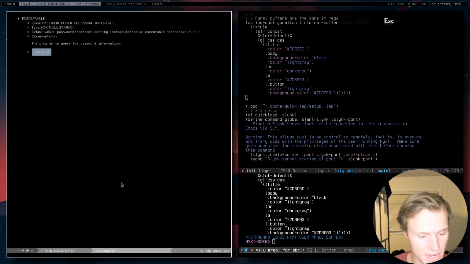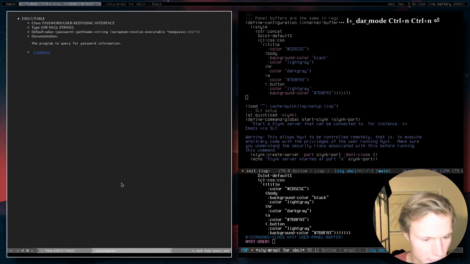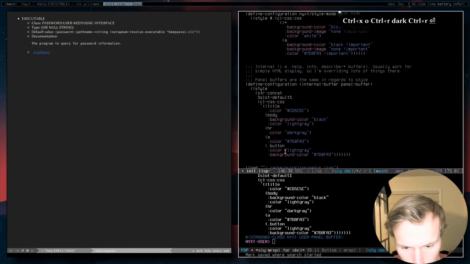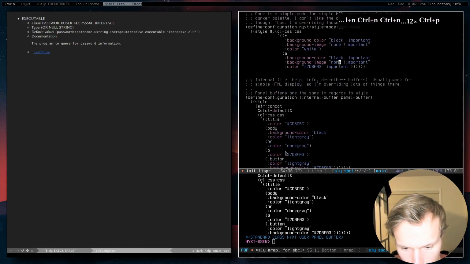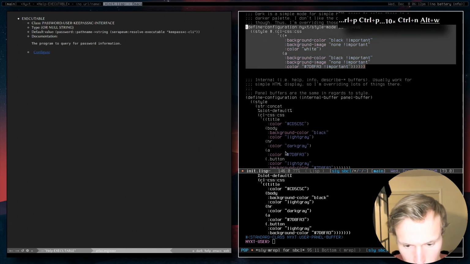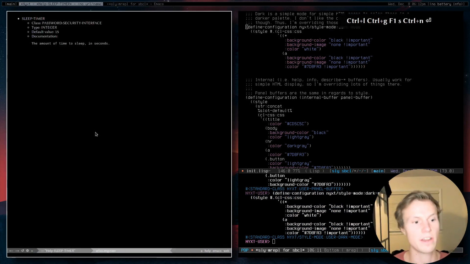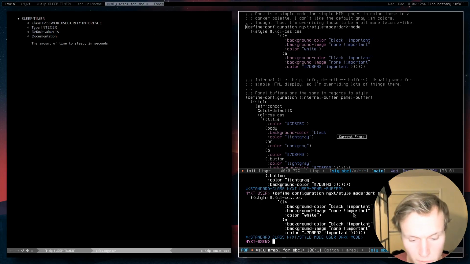Now you can obviously enable dark mode right there, and this will give you a more dark theme. But this is gray, so what I like to change in my dark mode is I just have it go straight to black, and then let's go ahead and just do select another thing, and there we go. Now we get a dark background. So you can kind of configure things at runtime, which is super powerful.